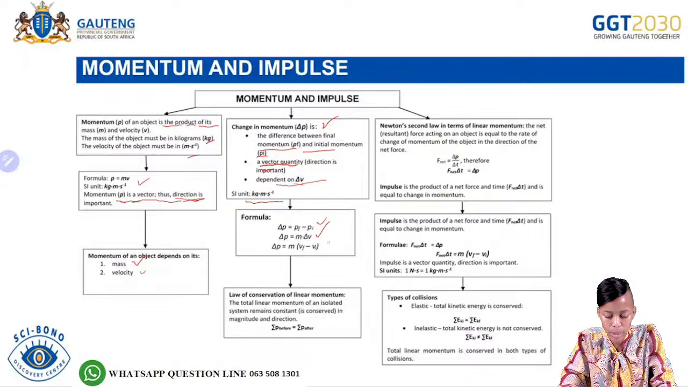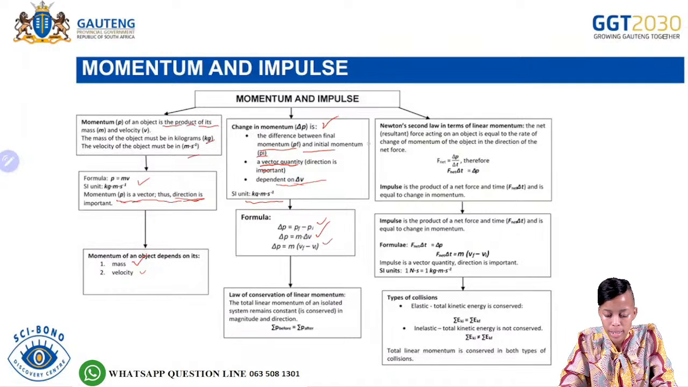And then we also said that we can write it in this way: change in P is equal to m into brackets, v final minus v initial. So far we have not done the law of conservation of linear momentum. That is what we are going to be covering.